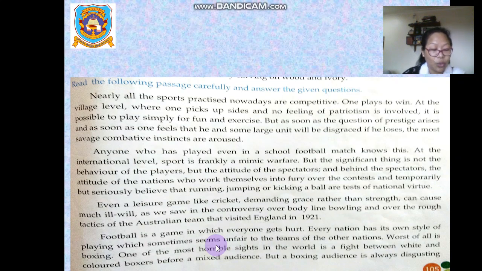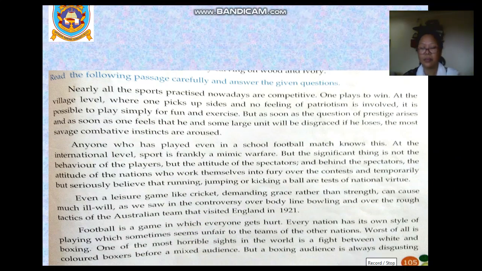But as soon as the question of prestige arises, and as soon as one feels that he or some large unit will be disgraced if he loses, the most savage combative instincts are aroused. This is the first paragraph. Anyone who has played even in a school football match knows it.